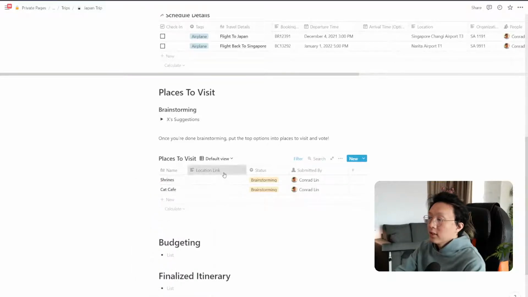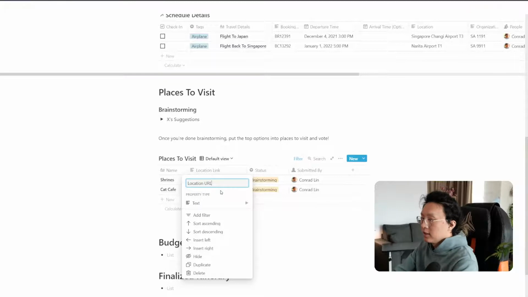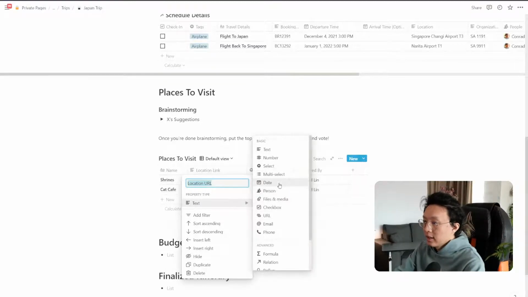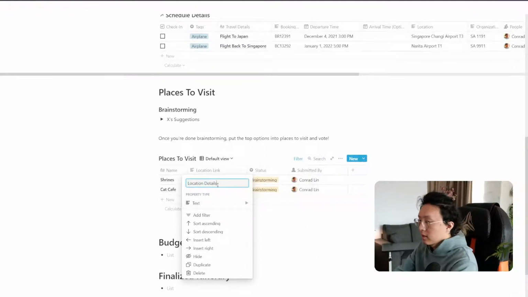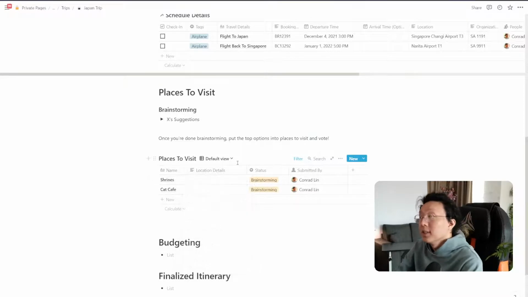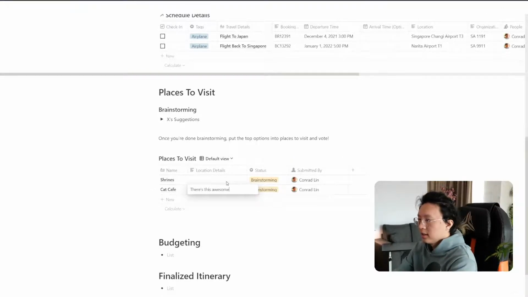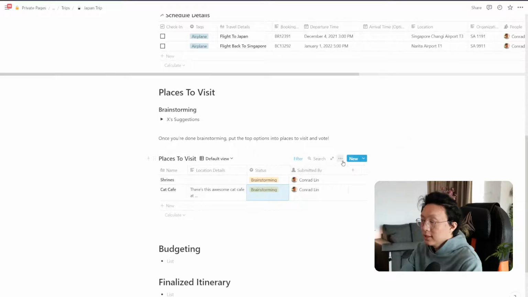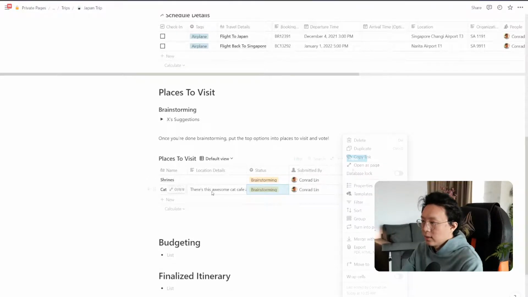Yeah, location URL. So it makes it really easy for us to put a link in there and put more details. So it gives it a chance for other people to put in all their information, right? So maybe I'll have like, there's this awesome cat cafe at, and then I can put all the details in there and then everyone can see it. I don't want to wrap cells. So we can just click on it and read it more.